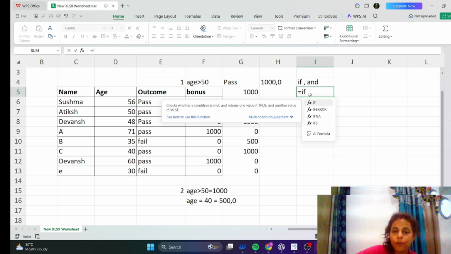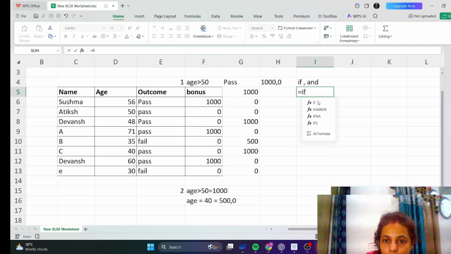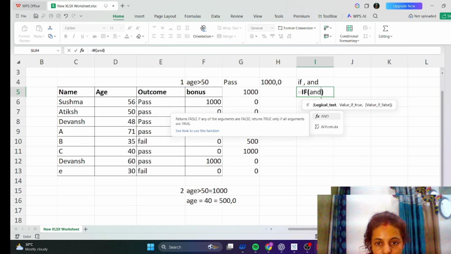Because as we say, we should choose this one or that one, meaning any one. So if any one condition is met, then we should apply OR, and if both conditions are fulfilled, then we should apply AND. So after selecting IF, we have to write AND.